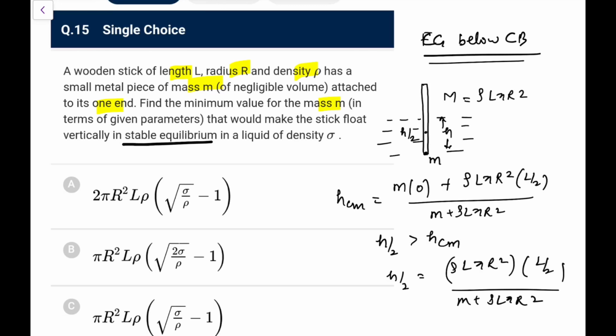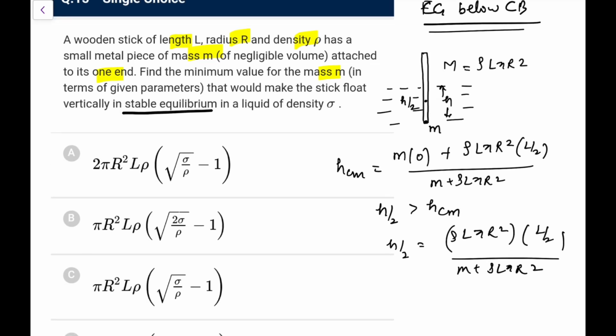And next, because it is floating, the buoyant force acting would be density of fluid, that is sigma, into the volume submerged, pi r square into h into g. That should be equal to the total mass, that is M plus rho L pi r square, into g.